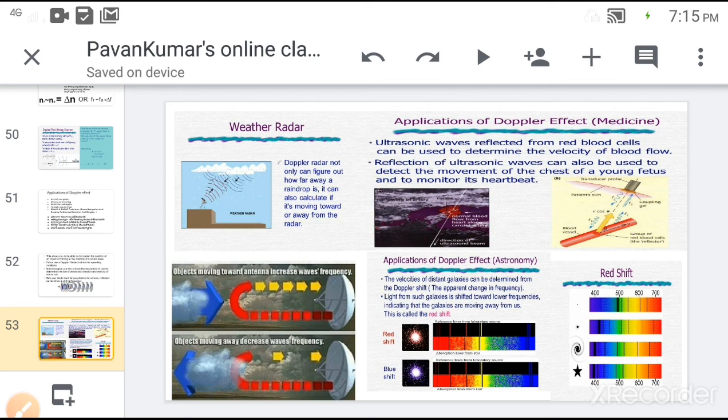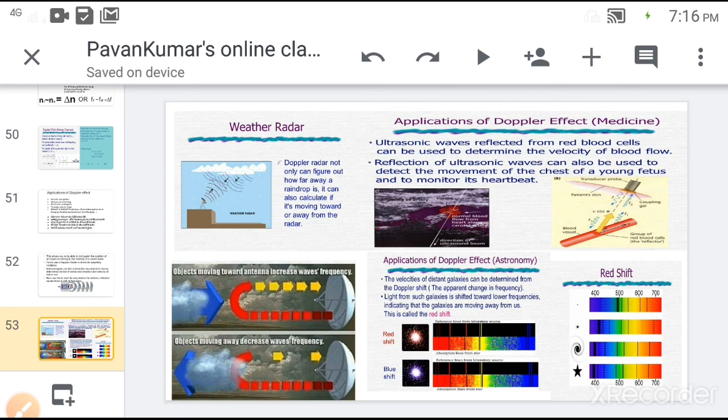The Doppler effect is also used in astronomy. If the light coming from a distant star is of higher wavelength, then it is called redshift. If the light coming from a distant star is of lower wavelength, then it is called blue shift. Redshift tells that the universe is dynamically expanding, and blue shift tells that the universe is compressing.